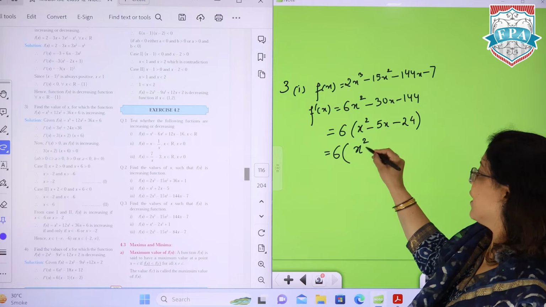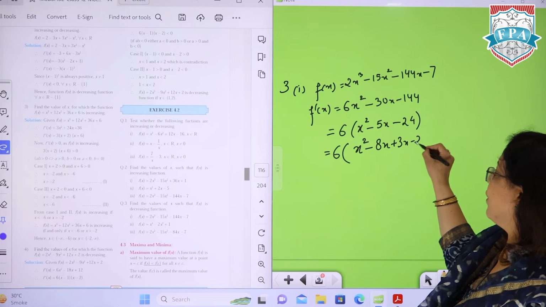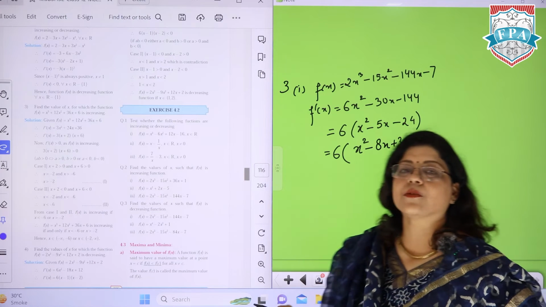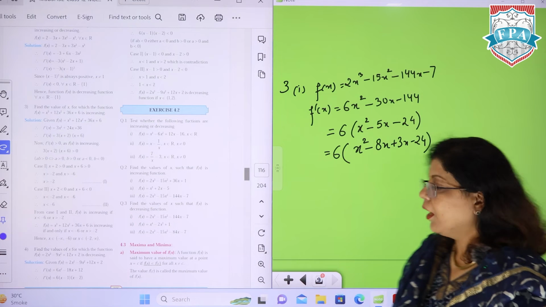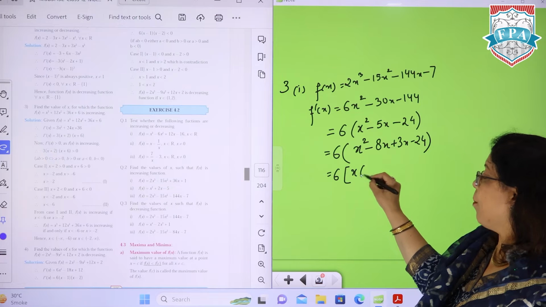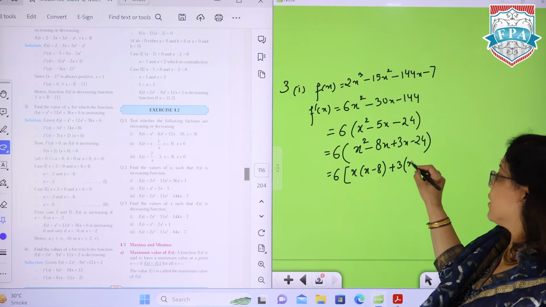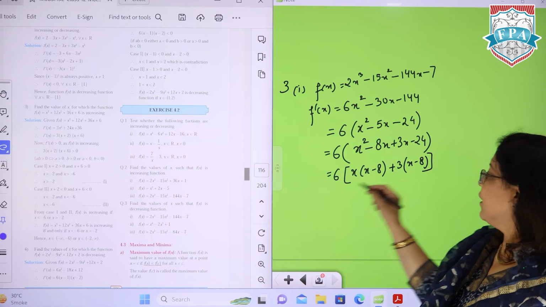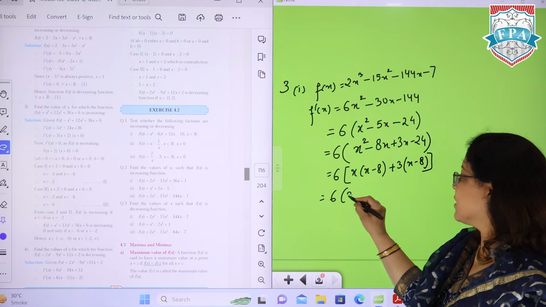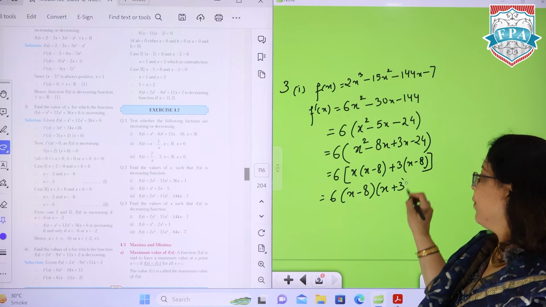So it is coming as x square minus 8x plus 3x minus 24. This is the method we are using, splitting the middle term. Now it's a common method of factorization. Here x common, we are left with x minus 8, plus 3 common, x minus 8, and then finally you are getting x minus 8 and x plus 3.